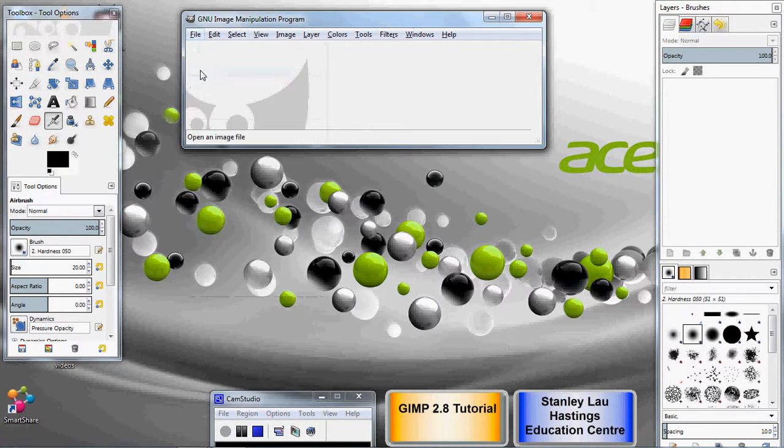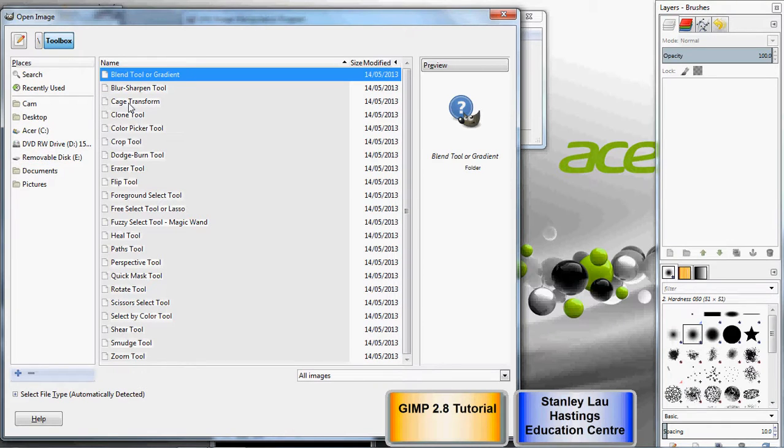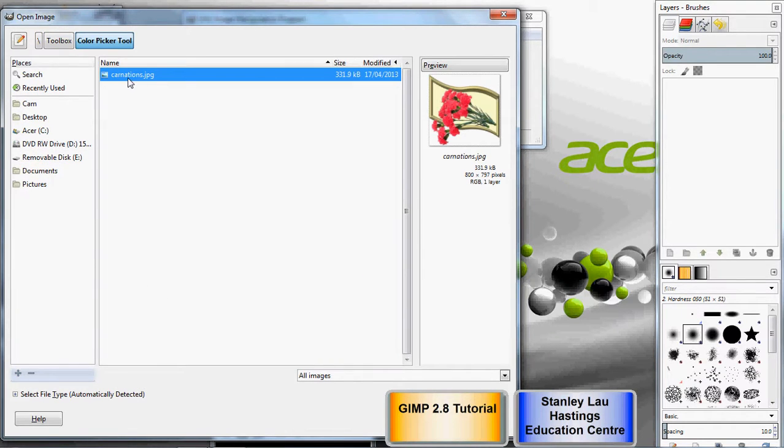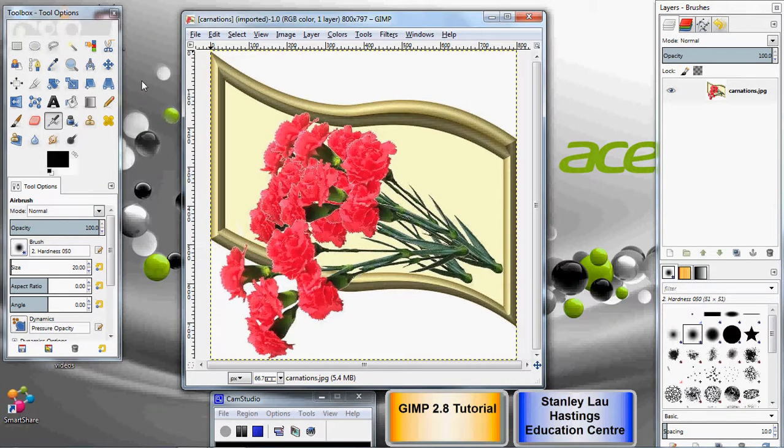Click File, Open, go into your removable disk, go to your Toolbox, and then go to your color picker tool. Open up the Carnations JPEG. Now, when you use GIMP, the default is a black foreground on a white background.